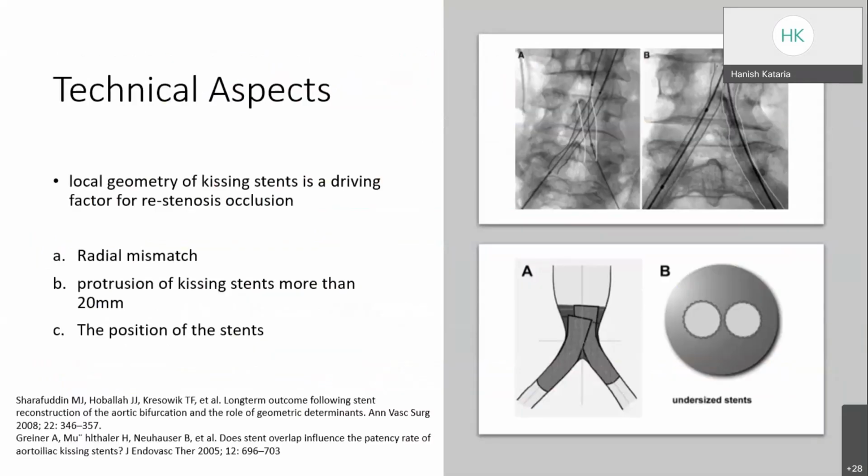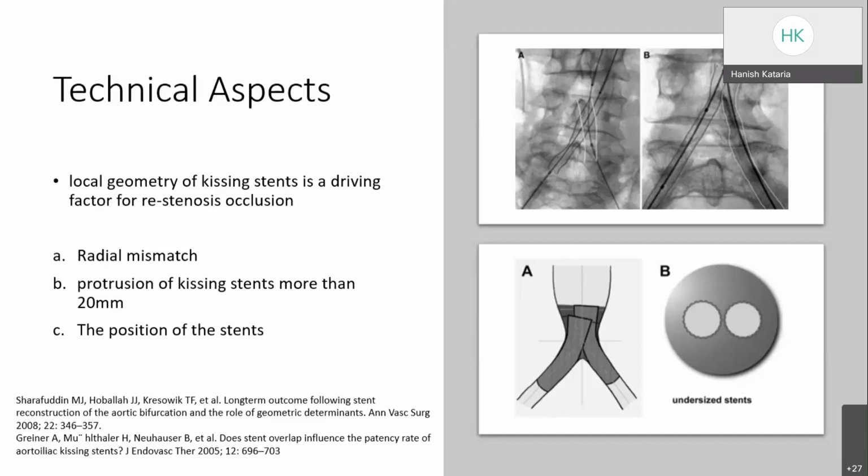So the kissing stent technique is mainly used for the aortoiliac occlusive disease, but there are a few technical aspects of this. The local geometry of the kissing stent is not favorable, and it leads to restenosis or thrombus formation or occlusion. That can be because of the radial mismatch between the two stents, which leads to space around the stents, and can lead to recirculation of the flow and low shear stress, and can lead to thrombus formation or occlusion there.